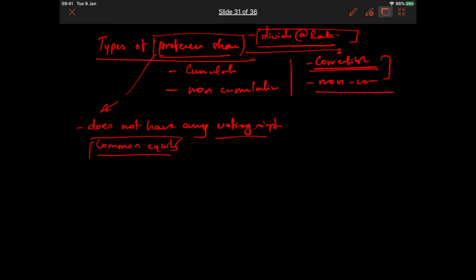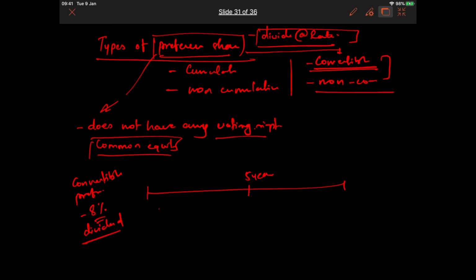So when these shares are issued, they are issued in such a scheme that you will be given an option after certain years. Let us say there is convertible preference share. So what scheme could be that, let us say for 5 years you will be paid dividend, rate of dividend would be 8%, and you will receive this fixed dividend rate for the next 5 years.